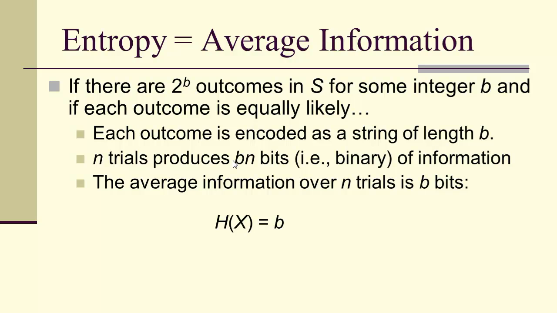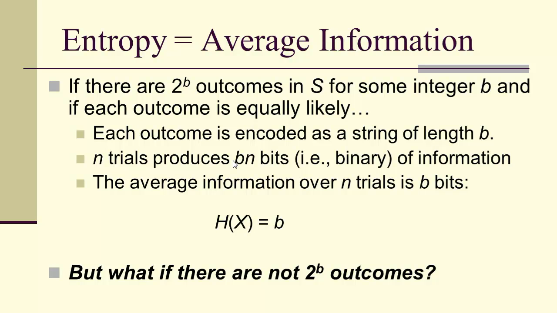So entropy is average information. This is actually a familiar idea. If there are 2 to the b outcomes in S for some integer b and each outcome is equally likely, then each outcome can be encoded as a string of length b. N trials produces bn bits of information, and so therefore the average over n trials is just b.